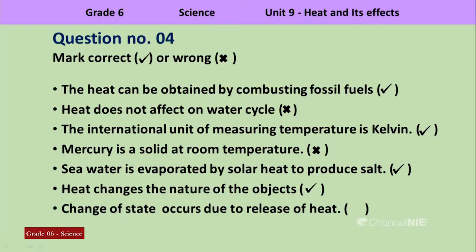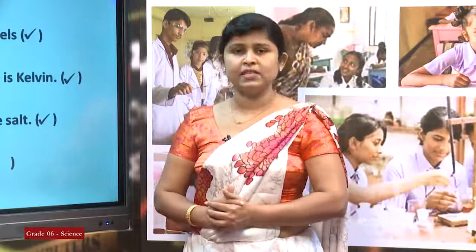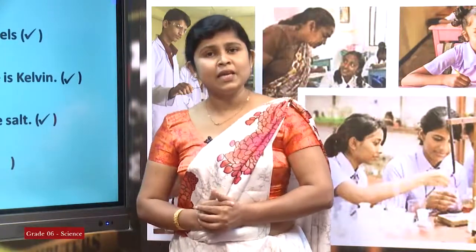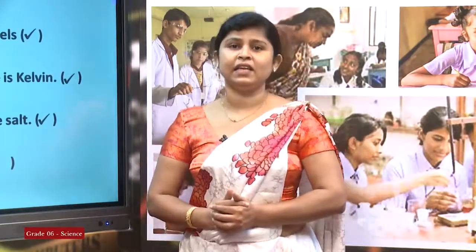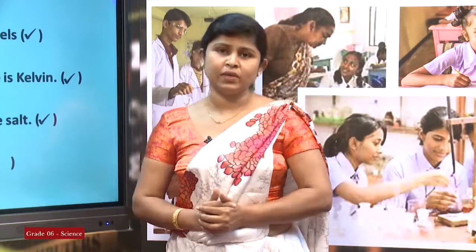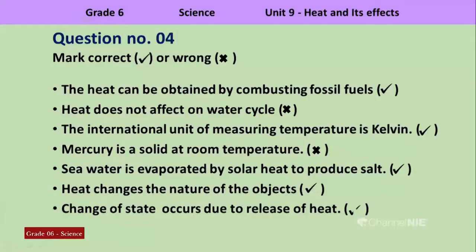When providing heat, state changes can occur. In the same way, by releasing heat, state changes can occur. So the answer is correct.